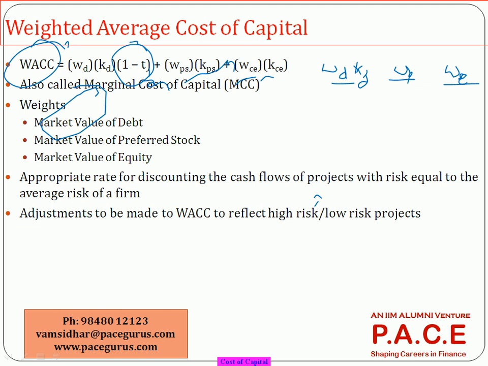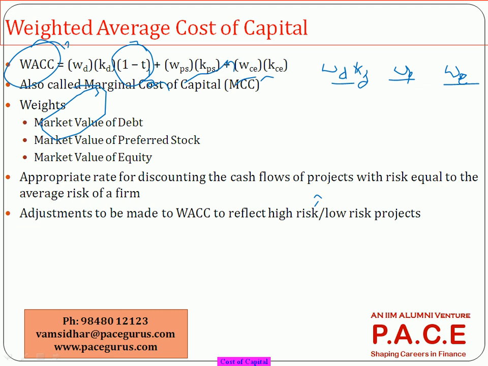And we make the relevant adjustments. See, sometimes cost of capital is what? The cost of the whole set of money that a business is getting. Whereas from a project standpoint, not all projects will have the same type of risk. Some projects can be more risky, some projects may be less risky.